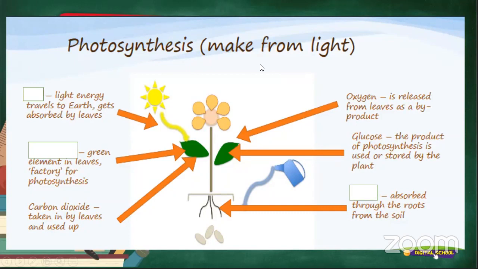Zamili, a lot of you are saying the sun. All right, cool. We will find out as soon as we're done with all of them. On the other side, oxygen, where my arrow is, oxygen is released from leaves as a byproduct. Right under that, we've got glucose. Glucose is the product of photosynthesis. It is used or stored by the plant.